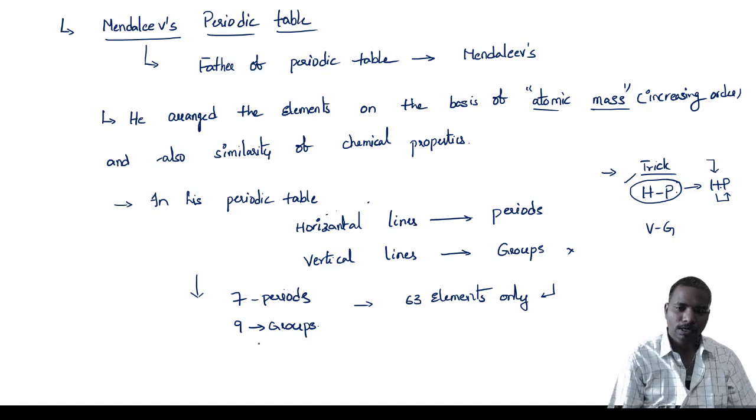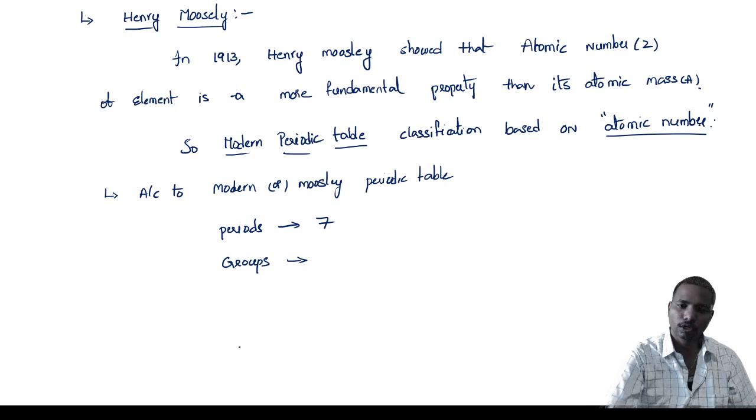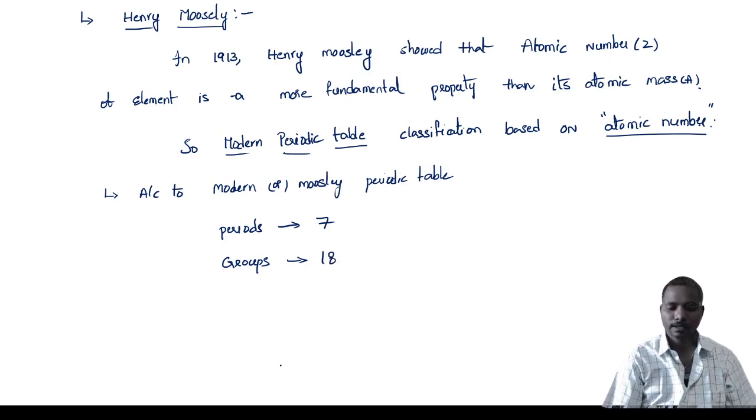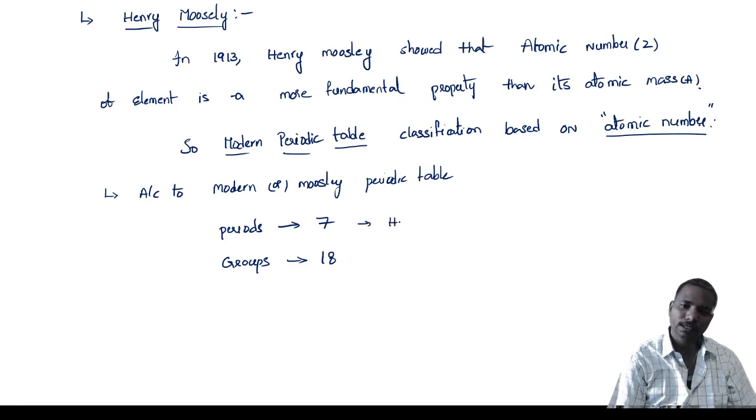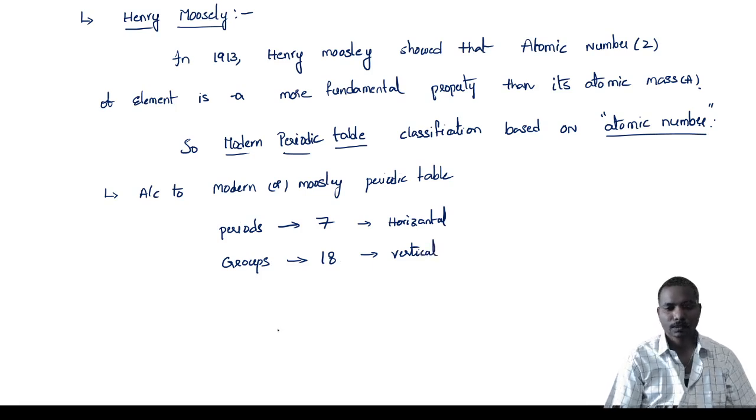Previously we had 9 groups only, according to Mendeleev. According to Moseley, the groups are 18. So periods mean horizontal, as we know very well. Groups mean vertical.